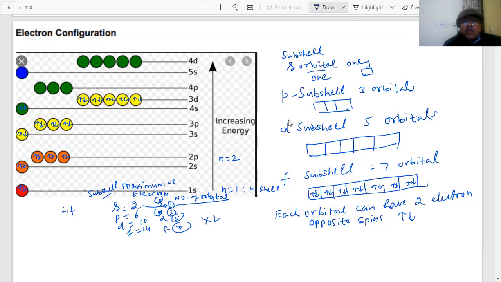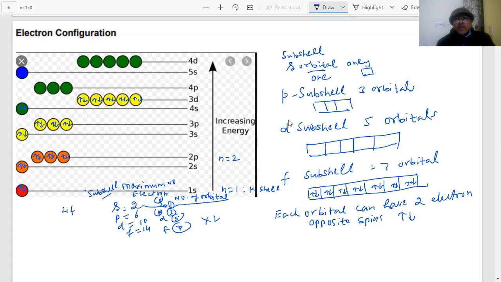So, into 2, the number of electrons. Because in one orbital, how many electrons can live? Two, with opposite spins. So we are now getting some idea of how the electrons will be filled, student.